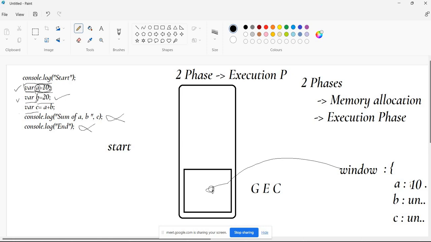What is there in line number 3? B is equal to 20. So it will store that value 20 in the stack somewhere and it will point that variable to it. Now what is the value of B? 20.